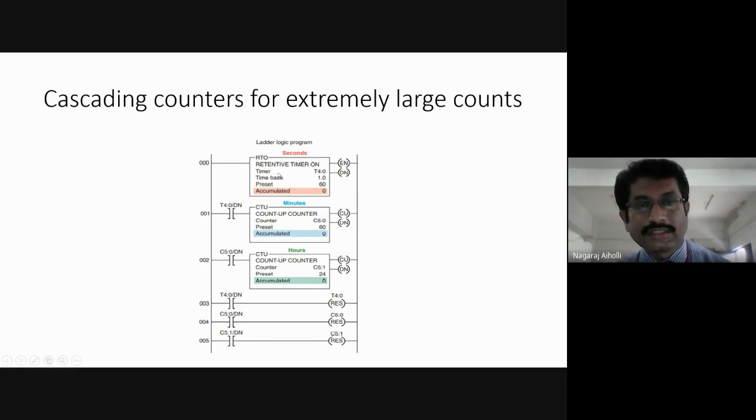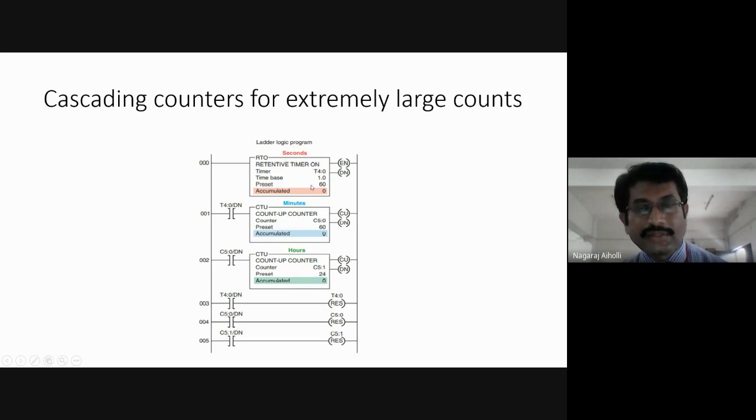The first one is the first rung. It is in seconds. It is a retentive timer. We know the usage of retentive timer, why it is used. A retentive timer is a timer which retains its time even after the power supply is off. Even after the power supply is turned off, the retentive timer accumulated value will remain the same. It will not become 0 or reset. That is what is called the retentive timer.